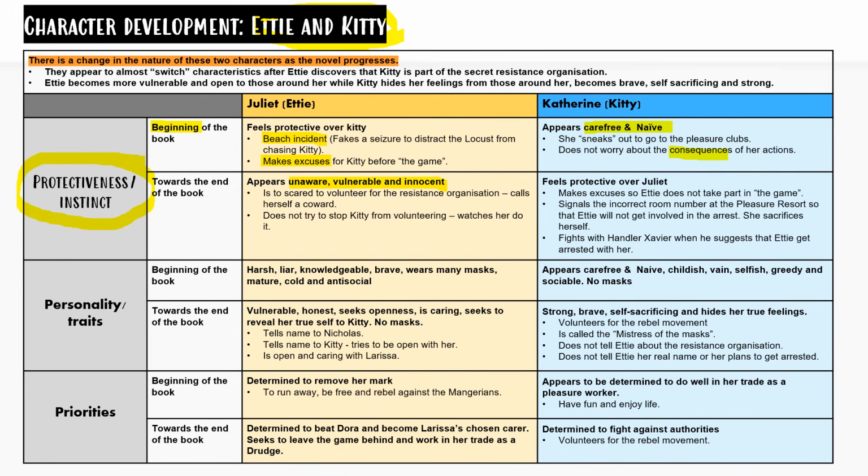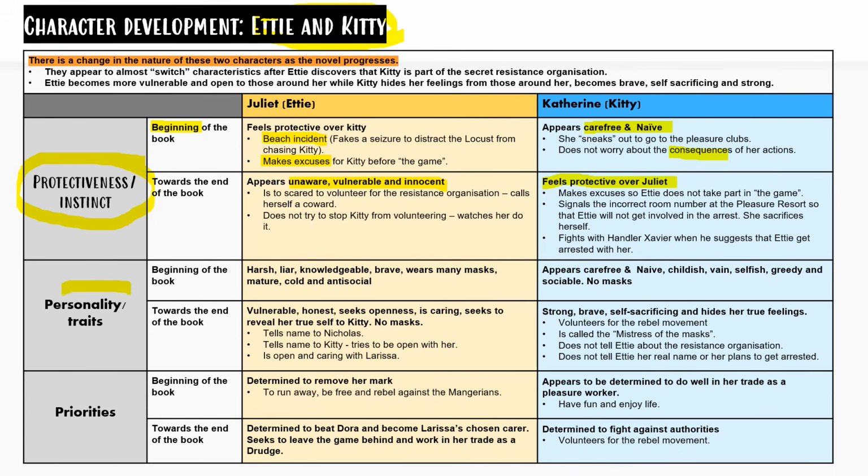On the other hand, Kitty now feels protective over Edyth. She makes excuses so Edyth does not take part in the game. She signals the incorrect room number at the pleasure resort so that Edyth will not get involved in the arrest, and she sacrifices herself. She even fights Handler Xavier when he suggests that Edyth should get arrested with her.